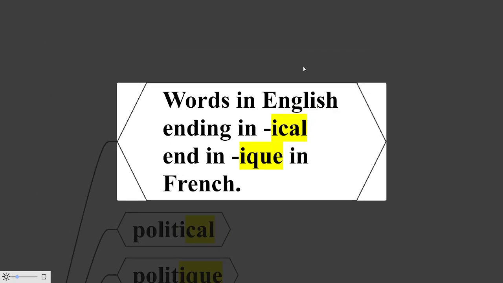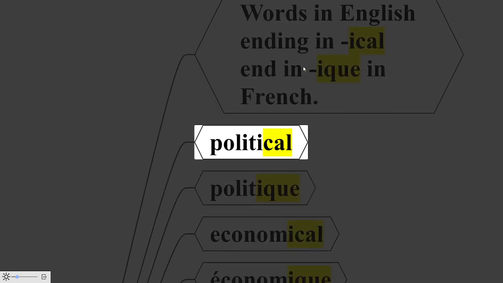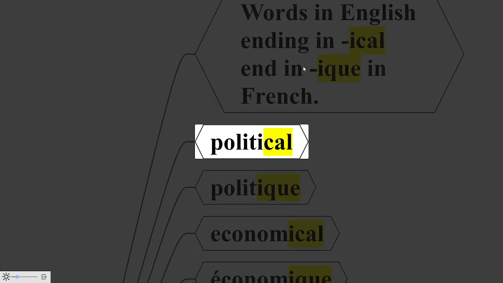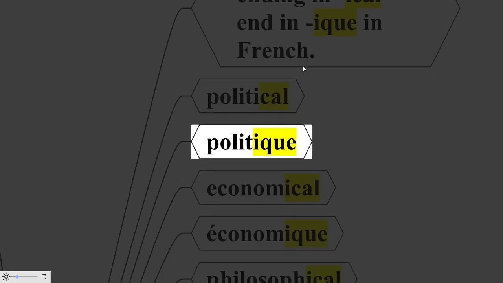Words in English ending in ICAL end in IQUE in French. When you look at the examples, you will understand it quite quickly. For instance, the English word political, we say the same word in French as politique.